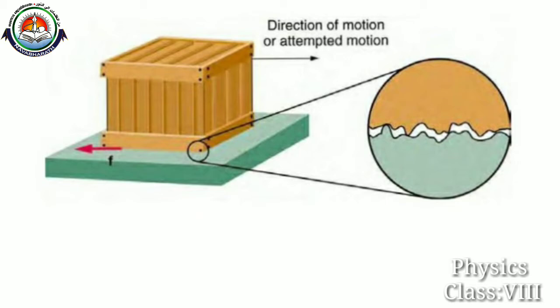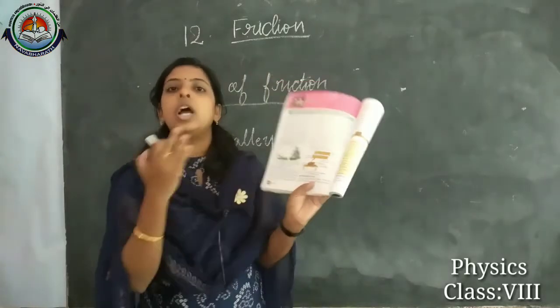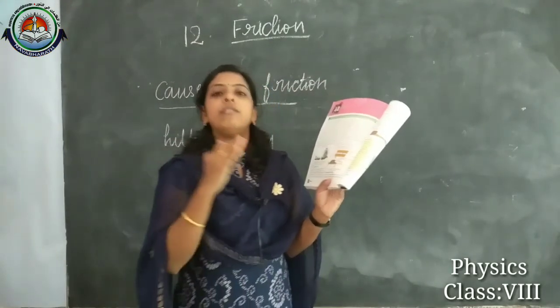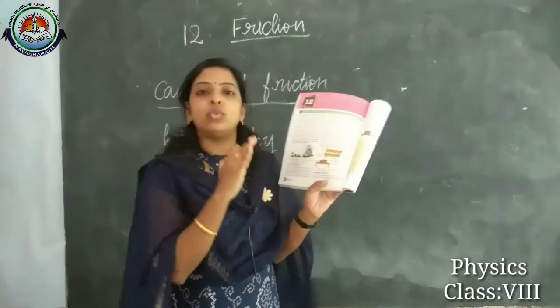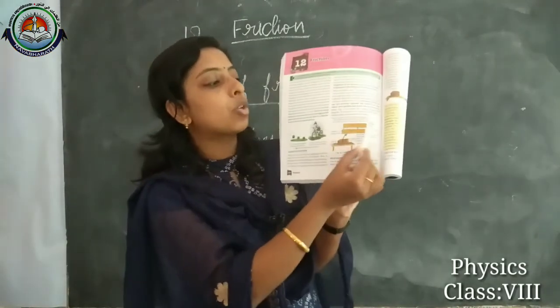Or otherwise, from your textbook itself you can see here we have a wooden block and a wooden table. When we slide this wooden block over the wooden table, what will happen? Here you can see the microscopic view.